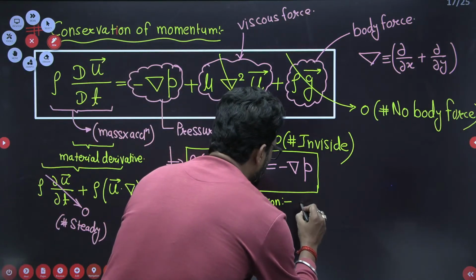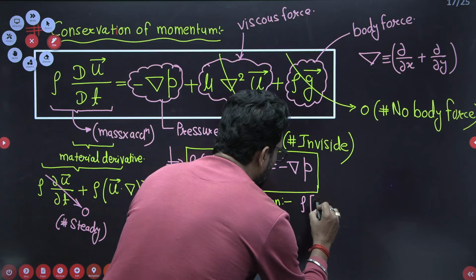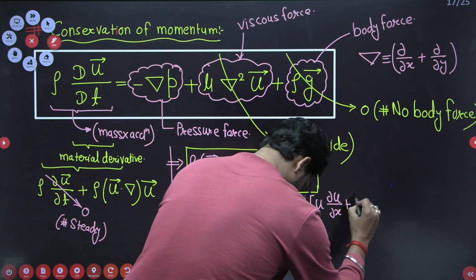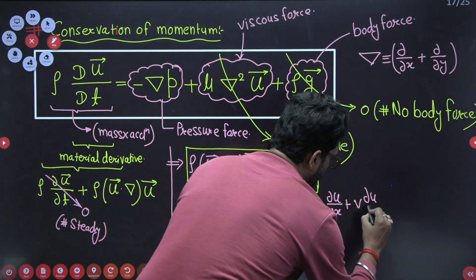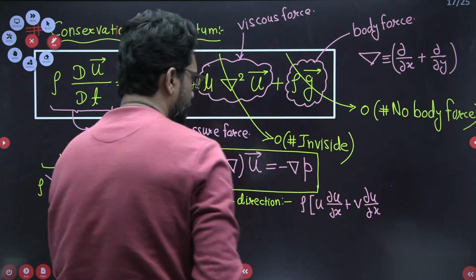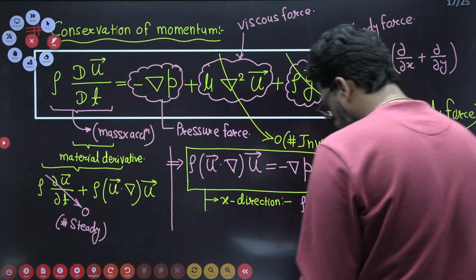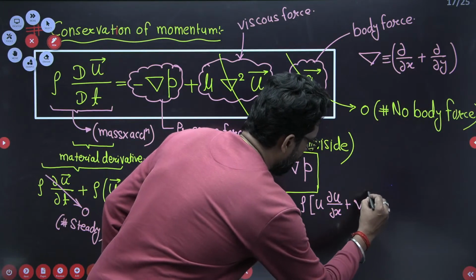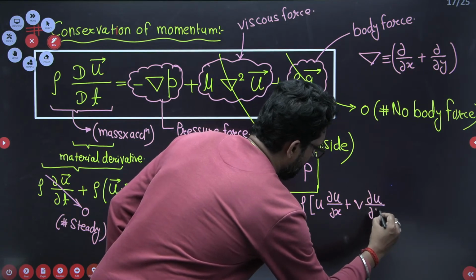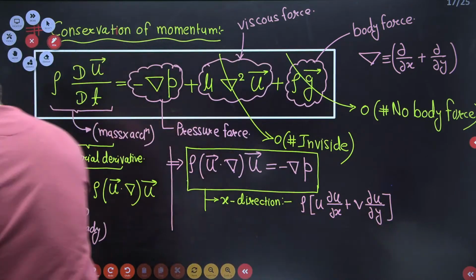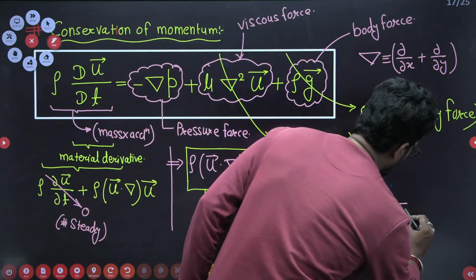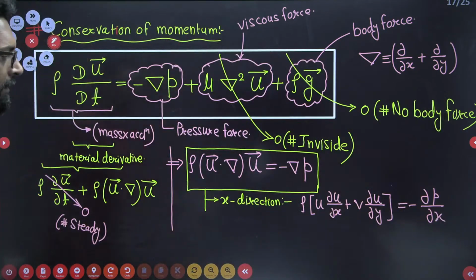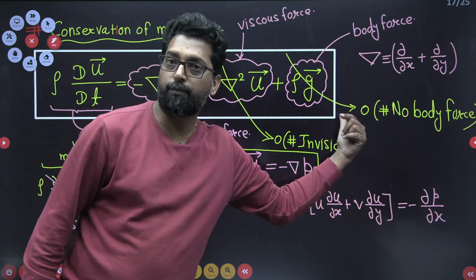So rho in x direction: u dou u by dou x plus v dou u by dou y. And what is the pressure in the x direction? Minus dou p by dou x. Clear? So this is the acceleration. This is the Navier-Stokes equation for the corresponding x direction.